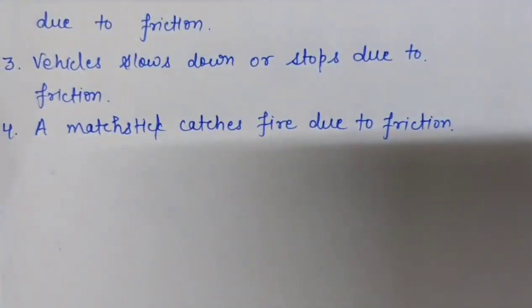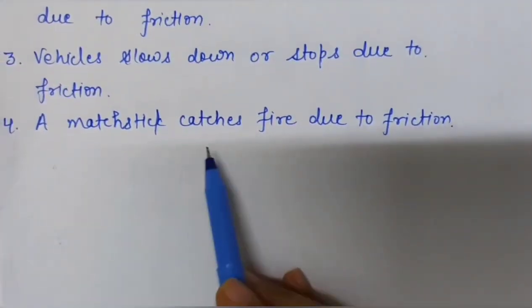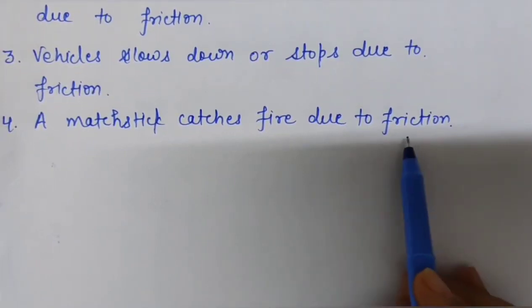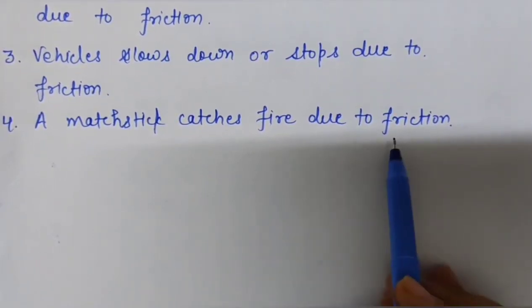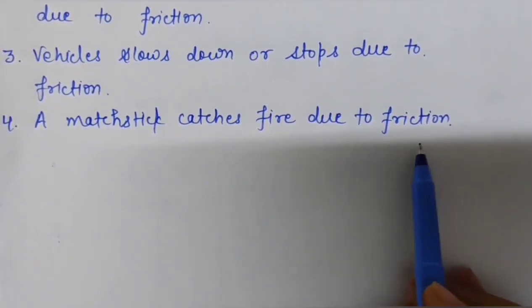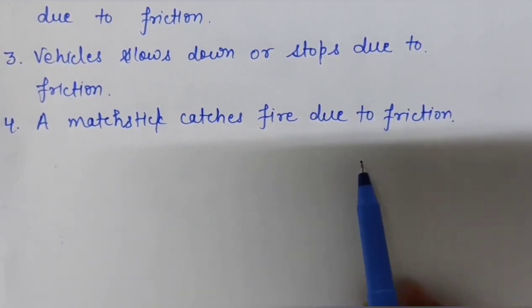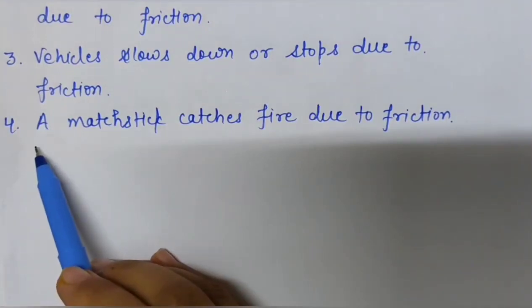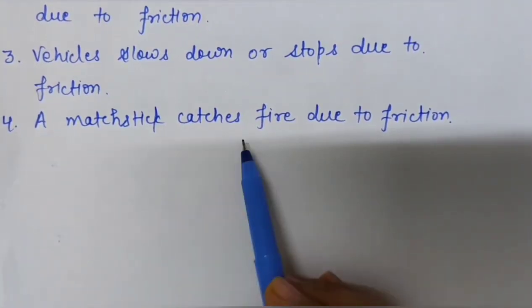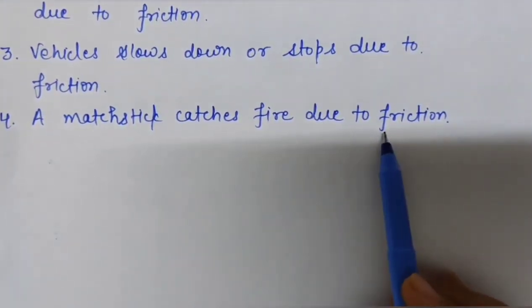So the fourth advantage is a matchstick catches fire due to friction. It is also an application of friction because we all know the friction also produces heat.